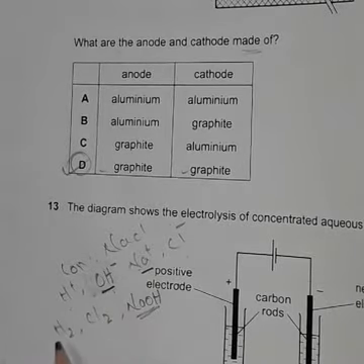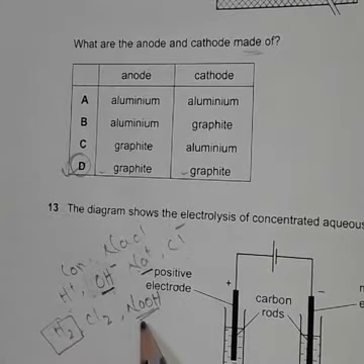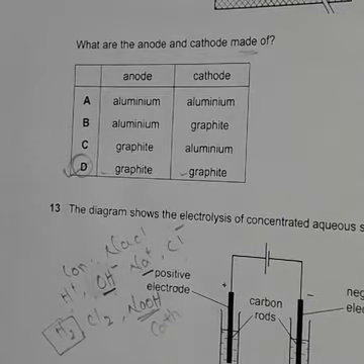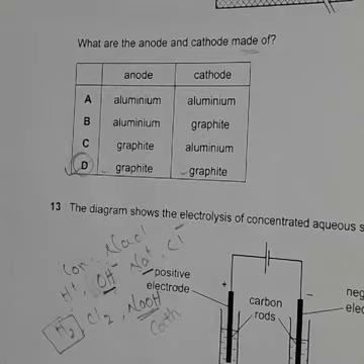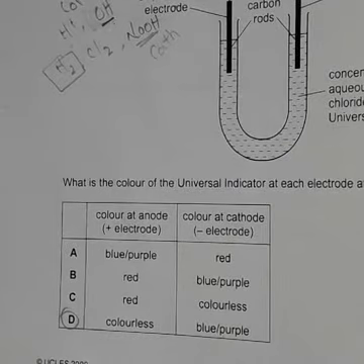So remember, hydrogen is formed at cathode, and NaOH is also at cathode, because Na+ is a strongly positively charged ion. So NaOH is also at cathode, hydrogen gas formed at cathode, only chlorine gas formed at anode.